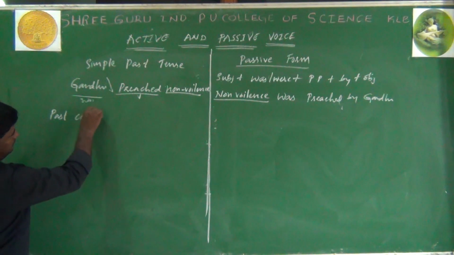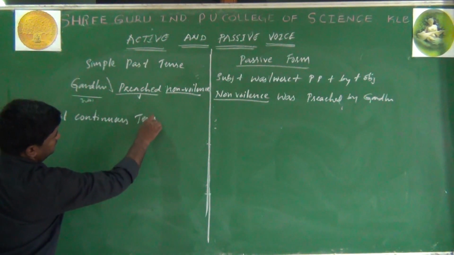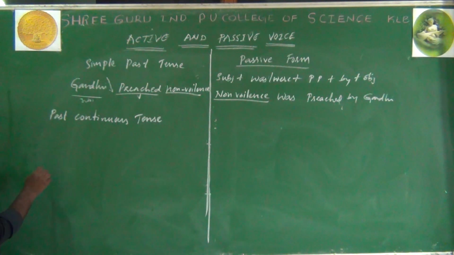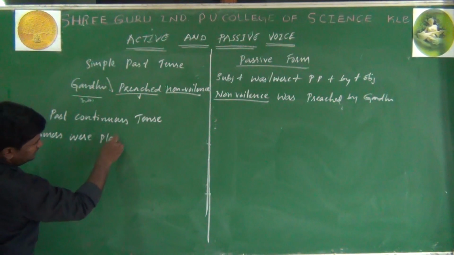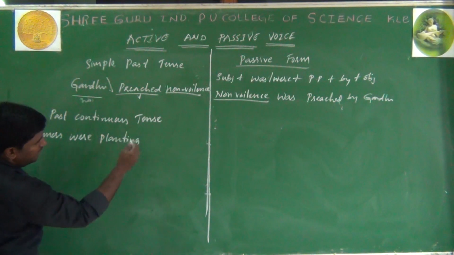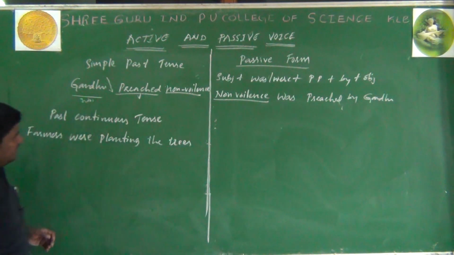Past continuous tense. Farmers were planting the trees. So look at this sentence.